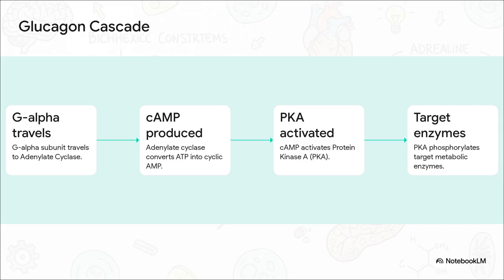This cAMP is your vital second messenger. It travels through the cytosol, binds to and activates protein kinase A, or PKA. PKA then goes to work running throughout the cell phosphorylating target metabolic enzymes. It phosphorylates glycogen phosphorylase to start chopping up stored glycogen into free glucose, and it phosphorylates acetyl-CoA carboxylase to halt lipid synthesis. Literally every action here perfectly opposes the storage commands of insulin.